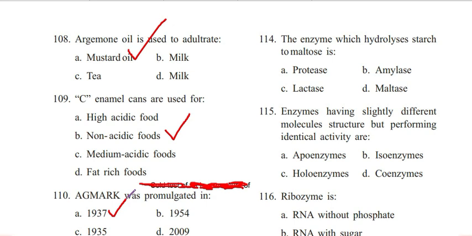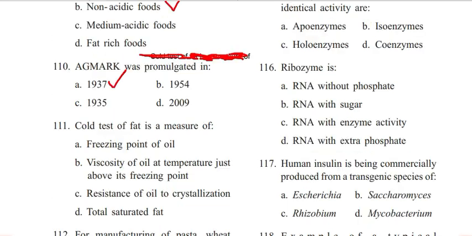Headquarters of Agmark is situated at Faridabad, Haryana. Next question 111. Cold test of fat is measure of freezing point of oil, viscosity of oil at temperature just above its freezing point, resistance of oil to crystallization, total saturated fat. Answer is C. Resistance of oil to crystallization.